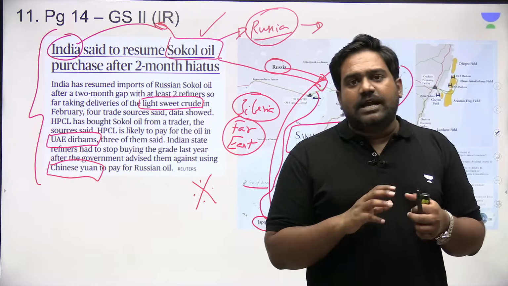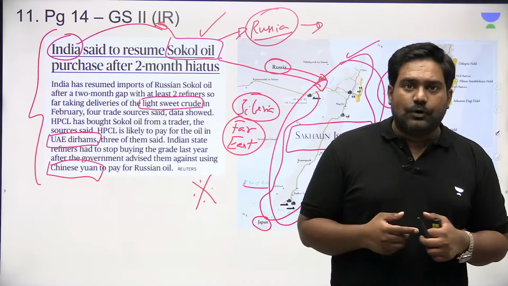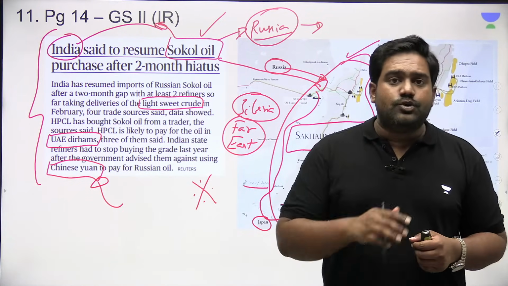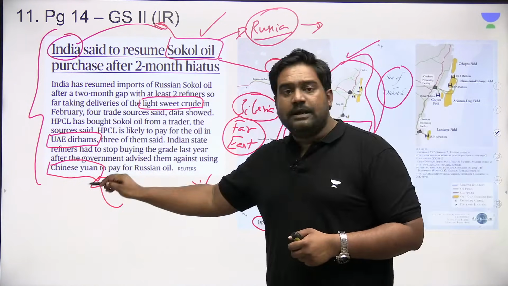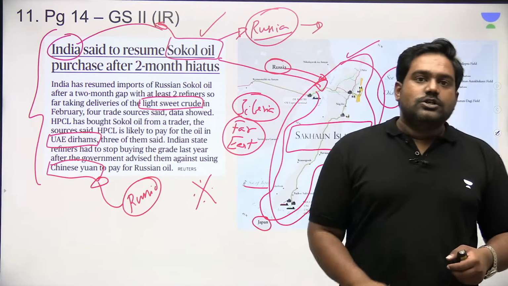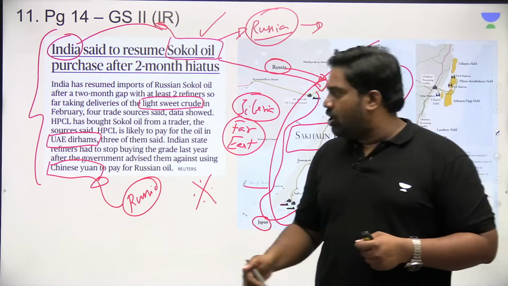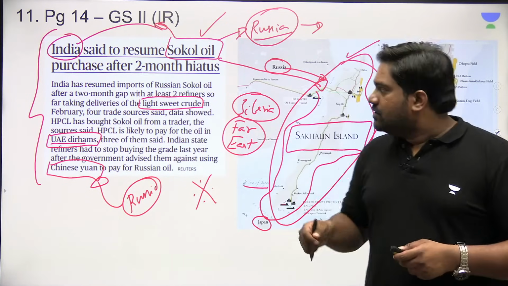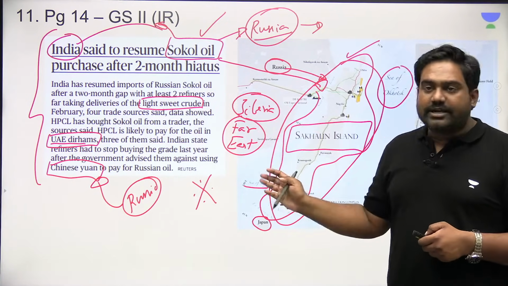But as India-China tensions escalated over the border dispute, India has ordered the companies, the oil companies, to not use the Chinese yuan, to not depend on the Chinese currency while paying for Russian oil. So instead of Chinese yuan, we are largely relying on UAE dirhams to pay for Russian oil imports. So please know what is the Sokol oil, where it is extracted from.